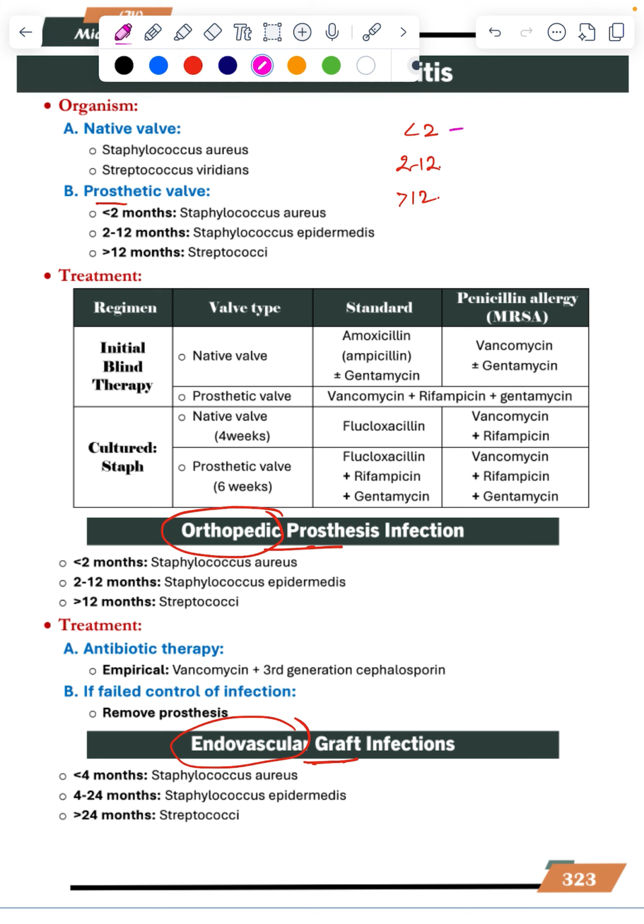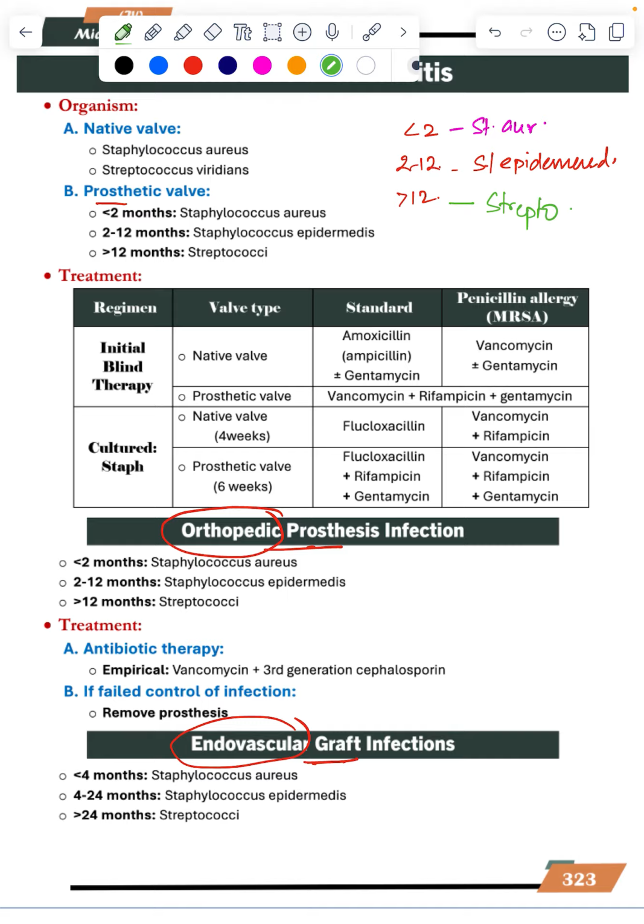Epidermidis, it is a common cell. If it is more than 12, then strepto. Next comes the strepto. For all this, orthopedic, strepto, endovascular, strepto, if it is more than 12. If it is less than 2, Staph aureus, common. Epidermidis is a common cell. So within 2 to 12 months, prosthetic valve.